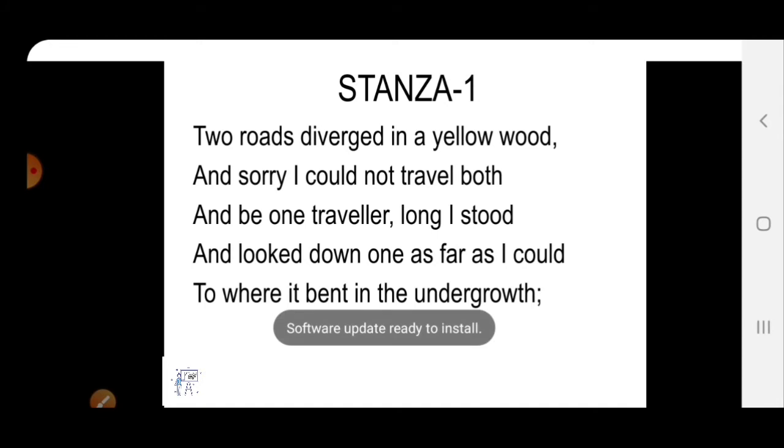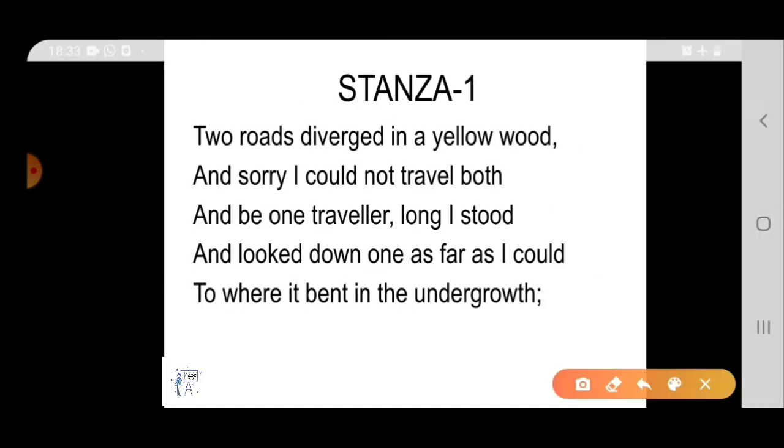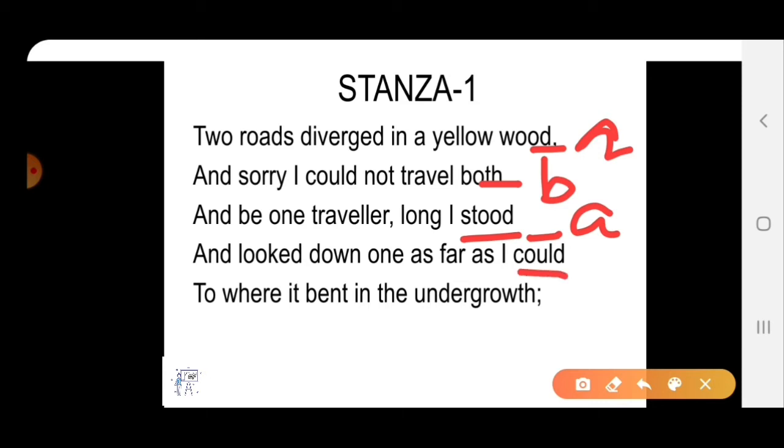Two roads diverged in a yellow wood. This is A. And sorry I could not travel both. This is B. And be one traveller, long I stood. Wood and stood, this is A. And looked down one as far as I could. Stood, could. This is also A. To where it bent in the undergrowth. Both and growth, they are sounding the same. That's why it will be B. So the rhyming scheme of this stanza is ABAAB.